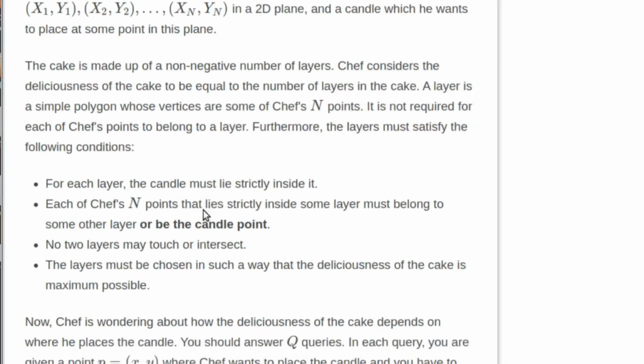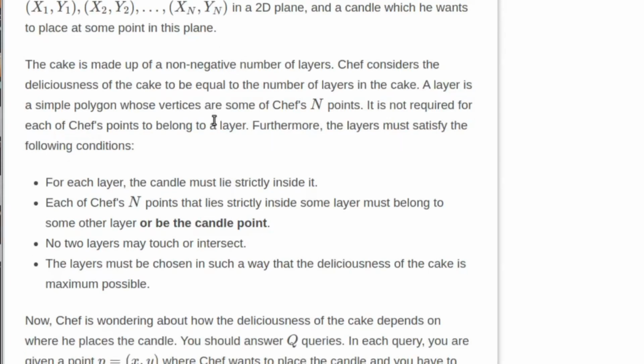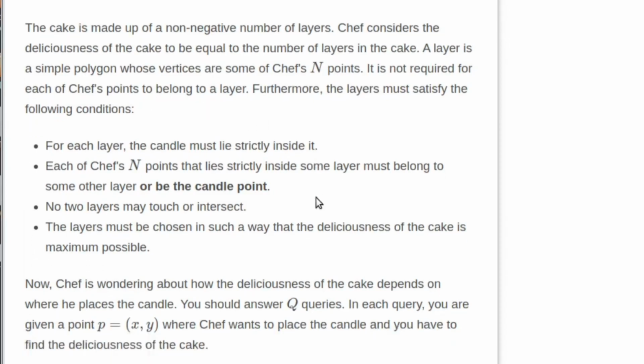Now the cake is made up of a non-negative number of layers, and a layer is a simple convex polygon made using some of Chef's endpoints, okay? It is not required for every point to belong to some layer, and the layers must satisfy this condition: the candle must lie inside each layer.